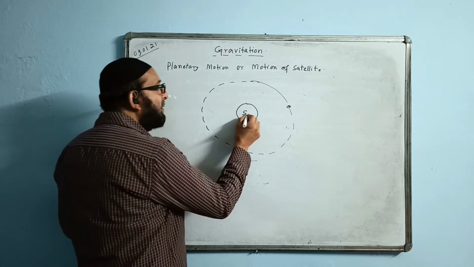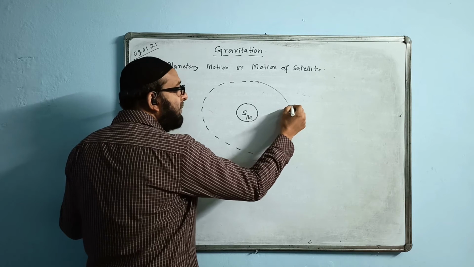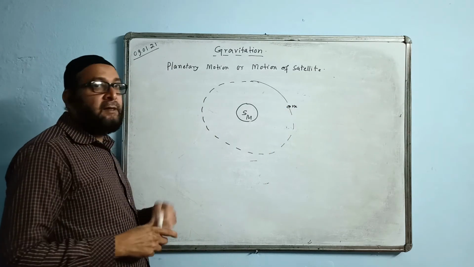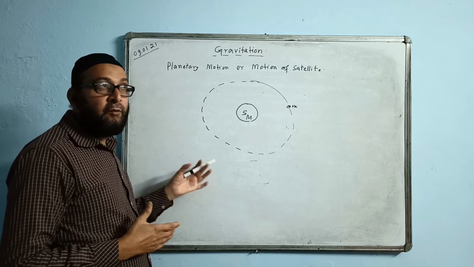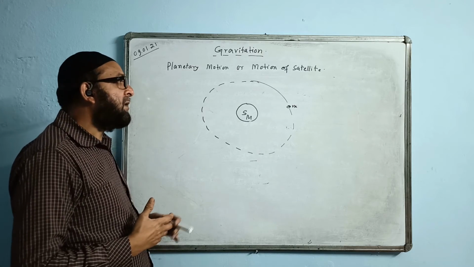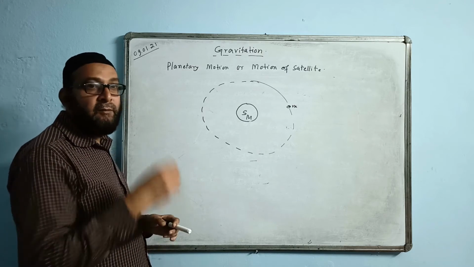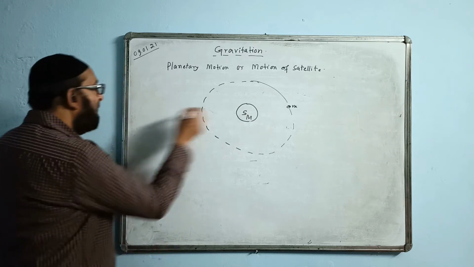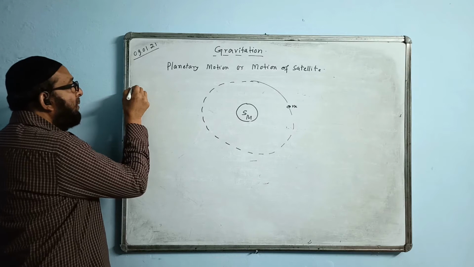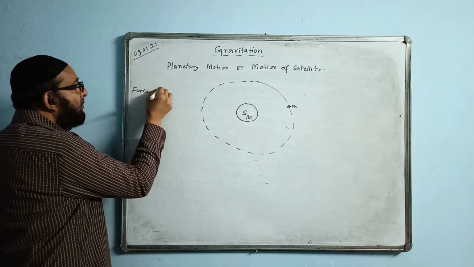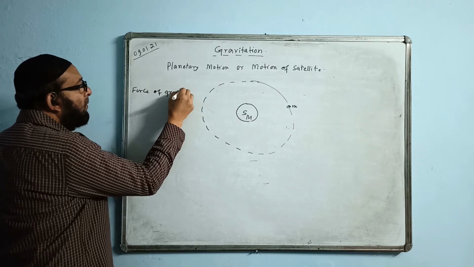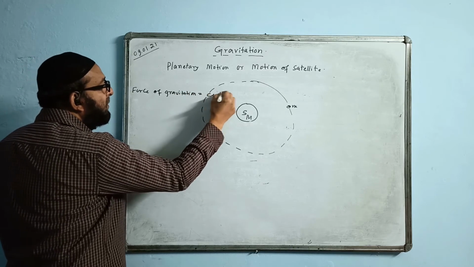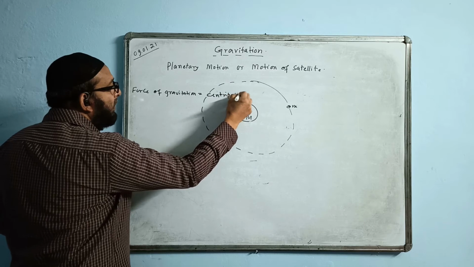Let us suppose the mass of the sun is capital M and the mass of the satellite is small m. So, what provides the necessary centripetal force? In the centripetal force chapter I said the necessary centripetal force is provided by the force of gravitation between the sun and the planet. So the force of gravitation is equal to the centripetal force.